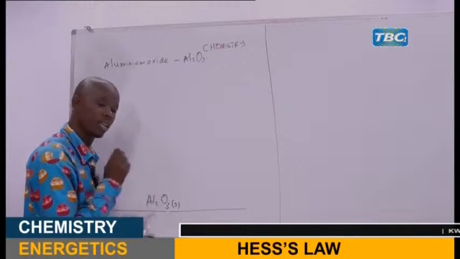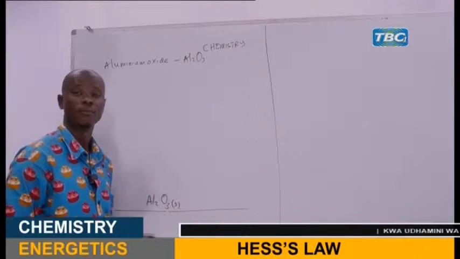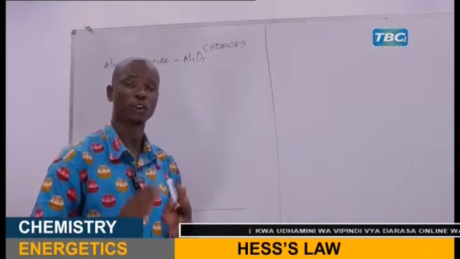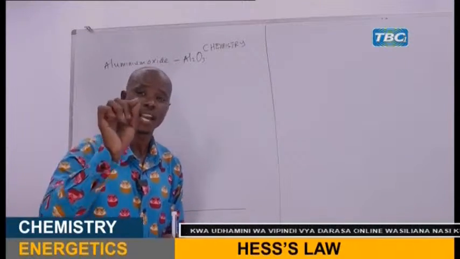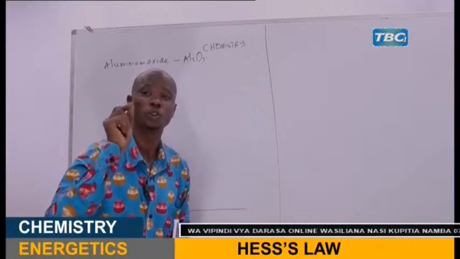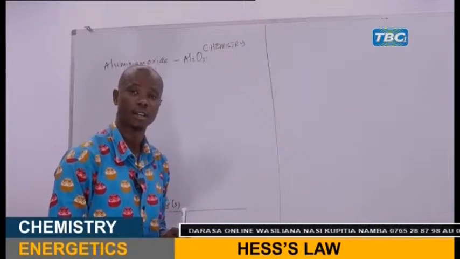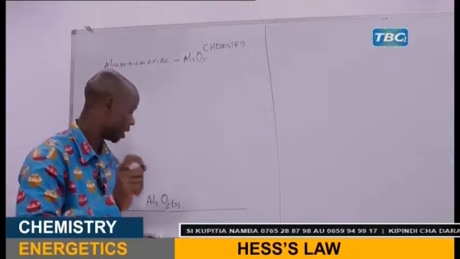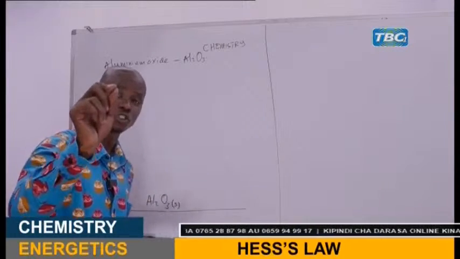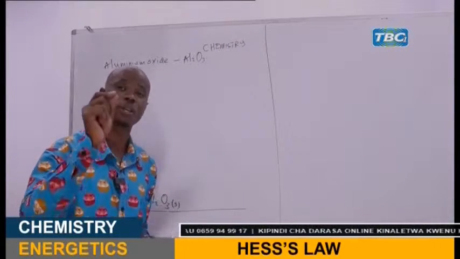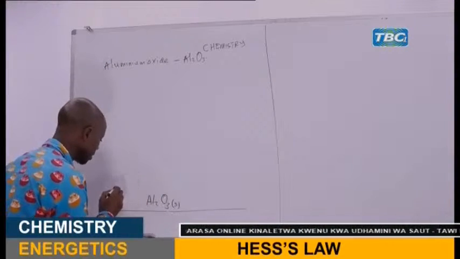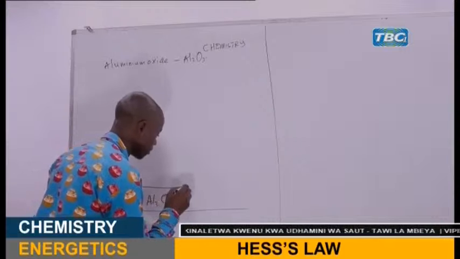So we have aluminum and we have oxygen. But when we talk about enthalpy of formation, the formation of a compound, that means the elements which make that compound should be in the pure standard state. The pure standard state of aluminum is solid because it is a metal. The pure standard state of oxygen is a gas, a diatomic molecule, because it is a non-metal. So you write these elements at the top.